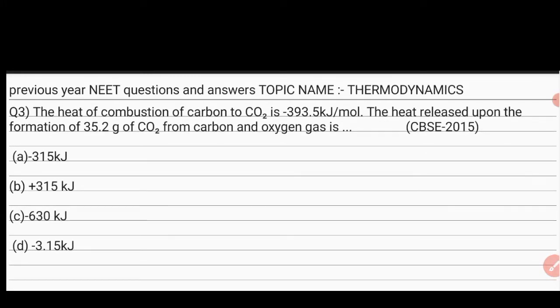Third question. The heat of combustion of carbon is minus 393.5 kJ per mole. The heat released upon the formation of 35.2 gram of CO2 from carbon and oxygen gas is.